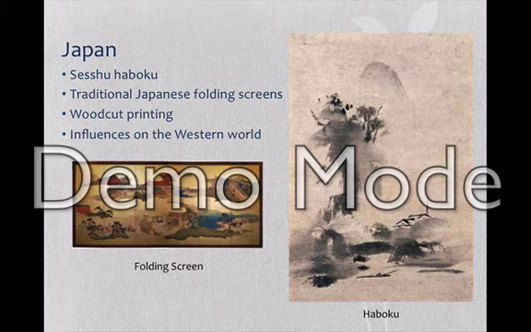Another popular art form in Japan were the traditional Japanese folding screens that were used to separate rooms. Artists often use traditional Japanese forms like the spatial properties and repetitive patterns, as well as traditional subject matter like the Shinto shrines for these screens.